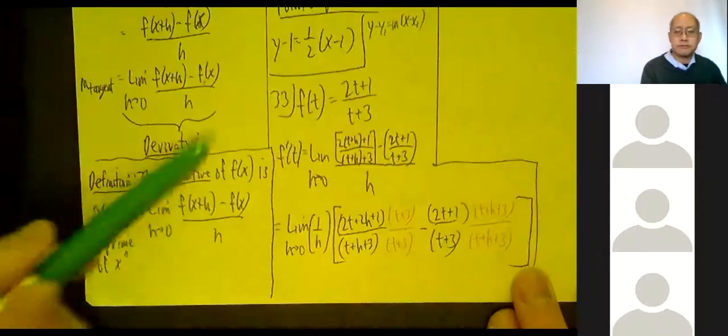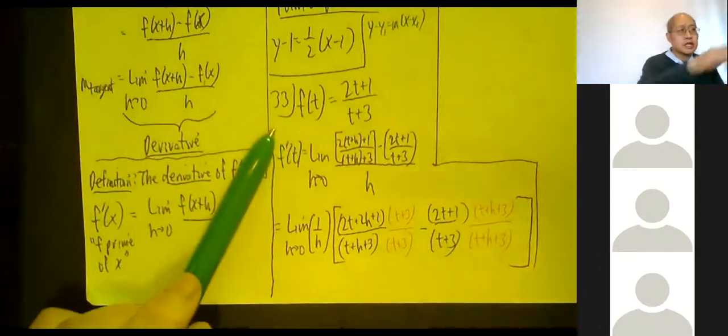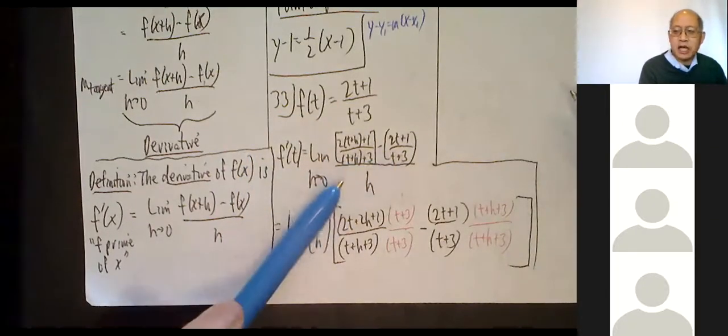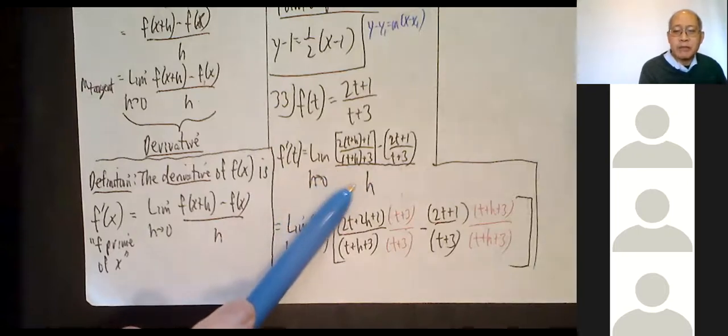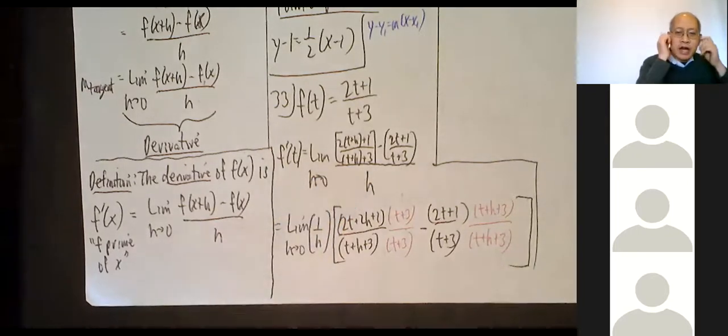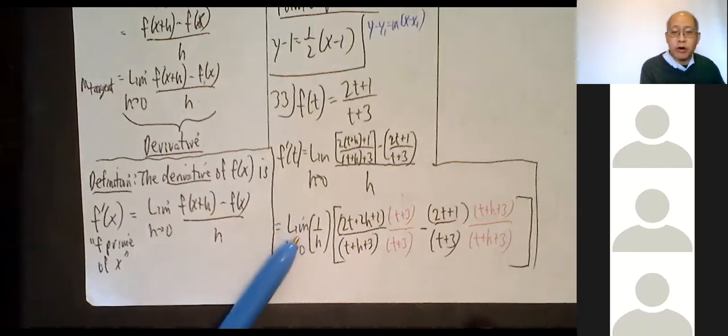So here's what I'm going to do. I think we've seen this concept before. You have a fraction on top of a fraction, right? We don't like that. If we divide by a fraction, you multiply by its reciprocal. So instead of dividing by h, I will multiply by 1 over h.